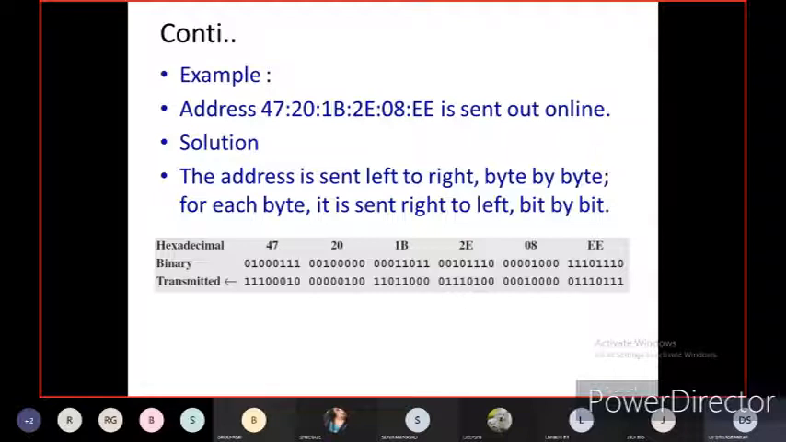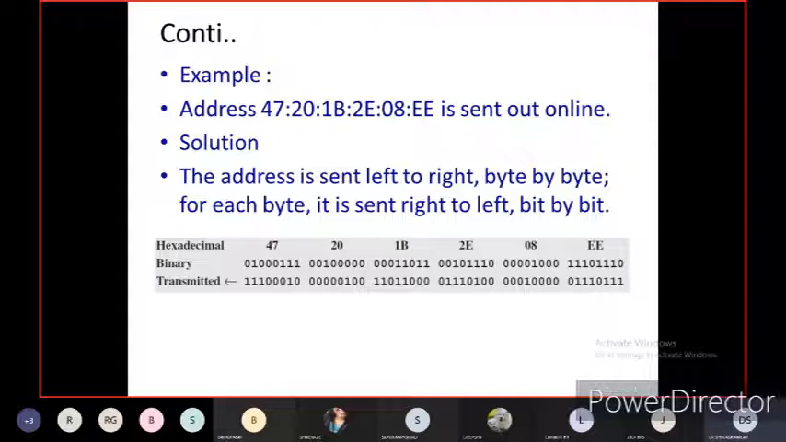The address is sent left to right, byte by byte. For each byte it is right to left. So in hexadecimal, we are seeing 4721B2E08EE represented in the form of binary numbers. For example, 47 from left to right is 0100 0111, but it is transmitted in the reverse direction.